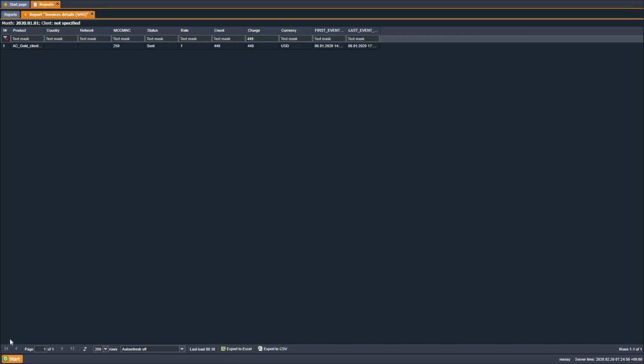Previously, the report Invoice Details SMS calculated the number of billed messages with insufficient accuracy, the columns count and charge. The report has been corrected. A filter for product selection has been added.